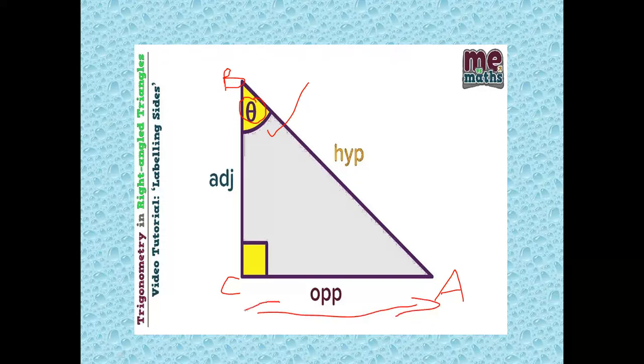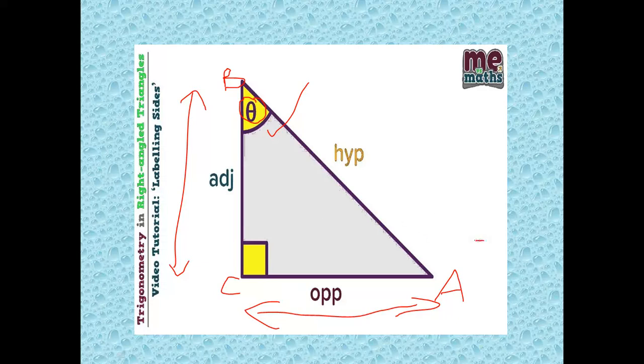This we call the opposite side, and this we call the adjacent side. That's why, when you write the names of the sides of a right angle triangle, it is based on the acute angles.